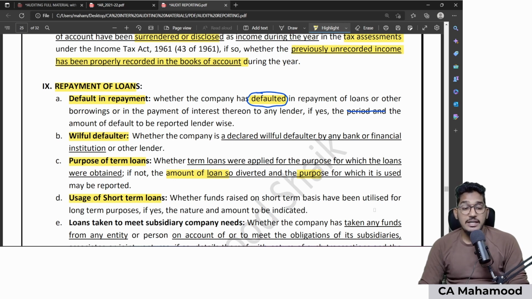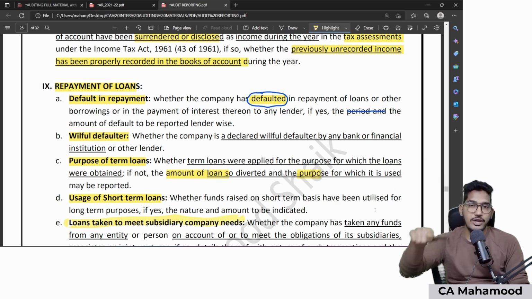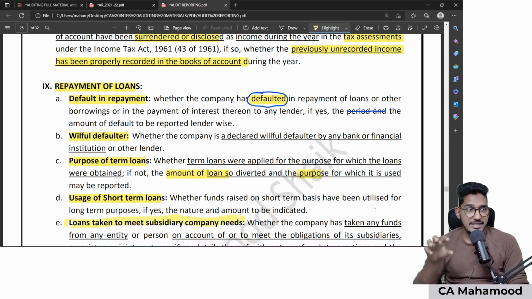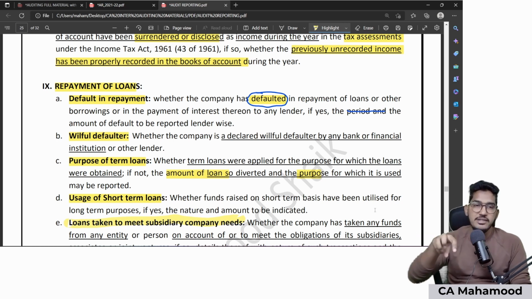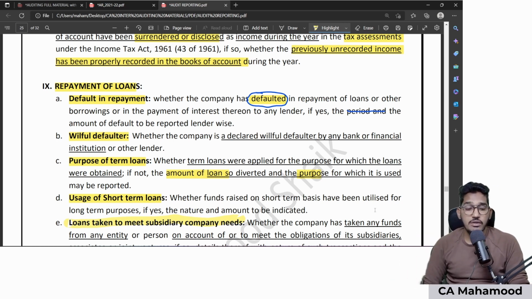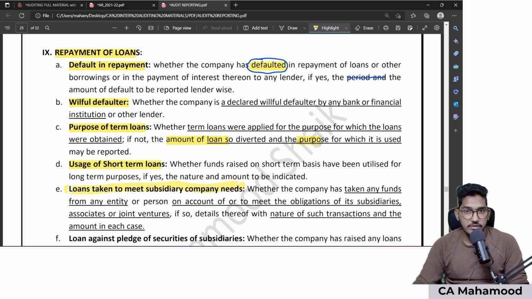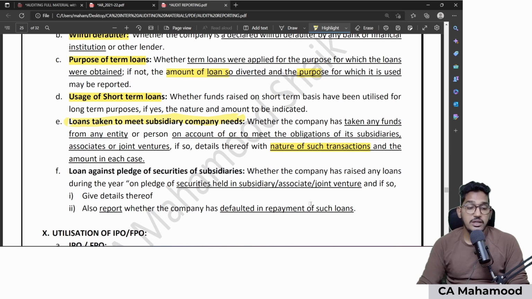Then whether your client company has taken loan for meeting obligations of your subsidiary, associate, joint venture companies. Your client has taken loan, but not for meeting your client's requirement, but for meeting obligations of subsidiaries, associates, joint ventures. Then I need to report what amount of such loans are taken for meeting obligations of the subsidiary, associate, joint venture, and for what kind of transactions they have spent it, that I need to report. Clear?